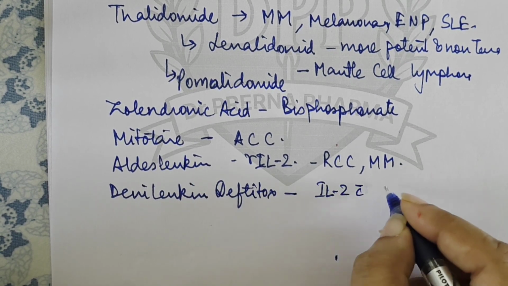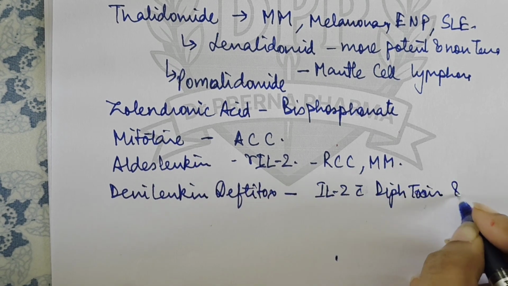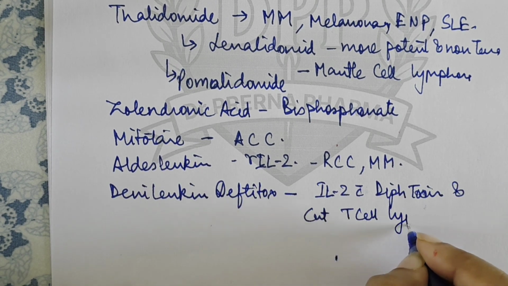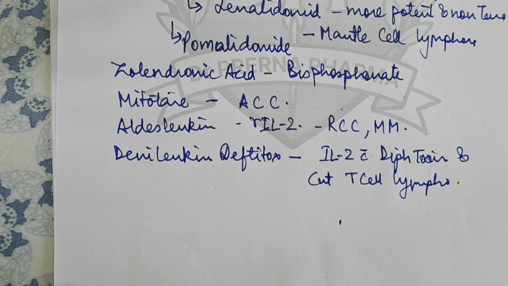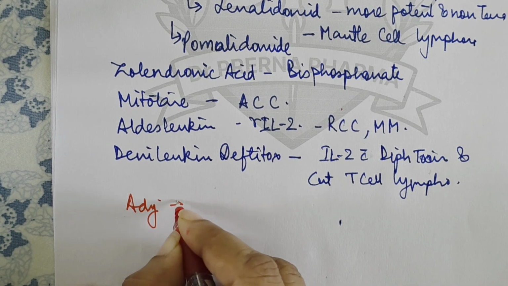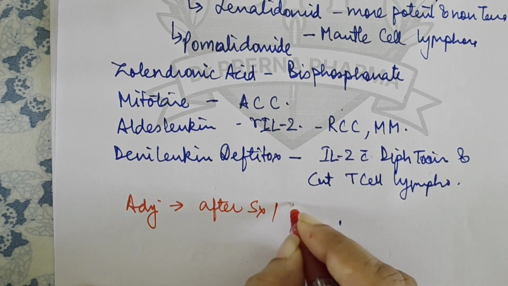It is interleukin 2 with diphtheria toxin and is used in cutaneous T-cell lymphoma. Okay, now what do we call adjuvant chemotherapy? It is administered after surgery or chemo.